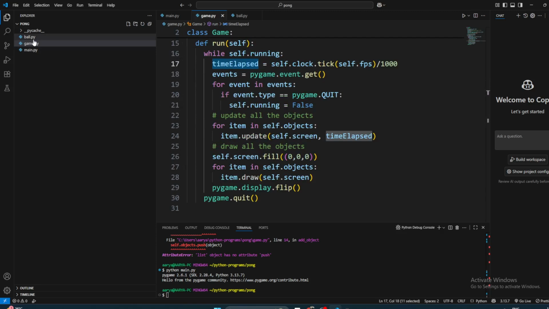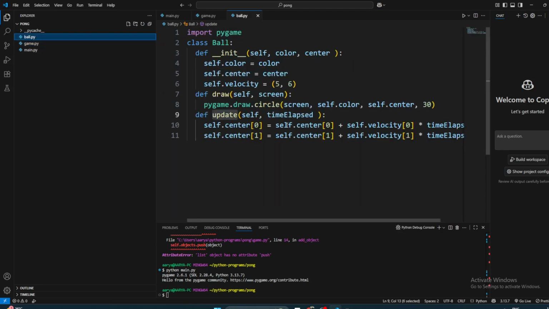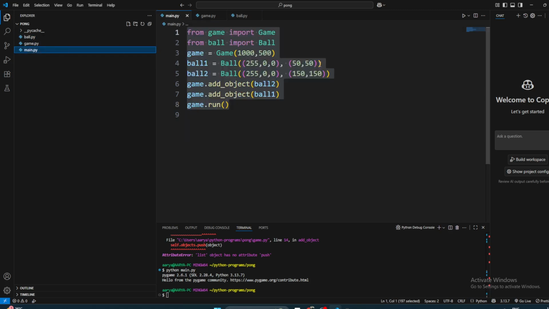Now we can make both the balls move in different directions, right? So we can have the velocity also passed. Let's just pass the velocity. Then we come to the game and we can set the velocity.